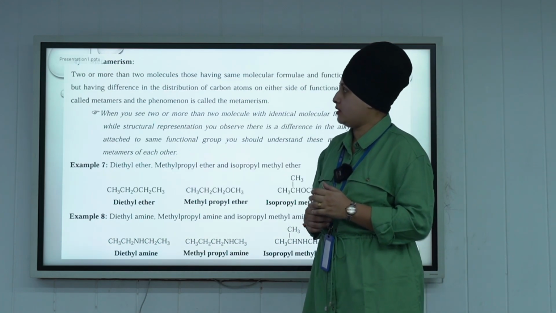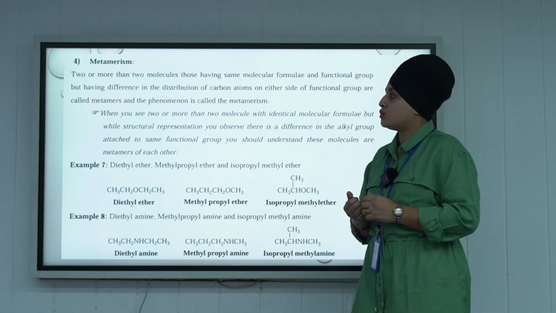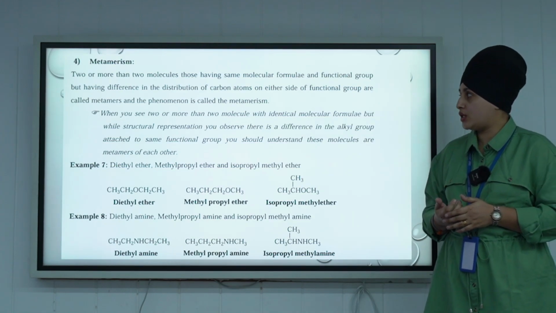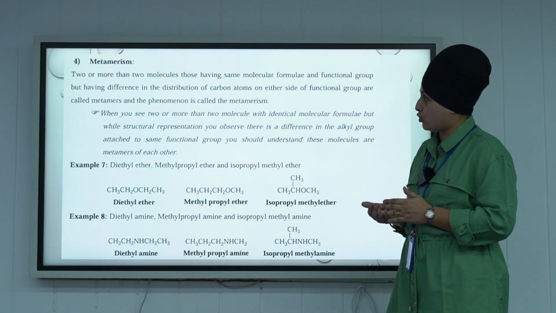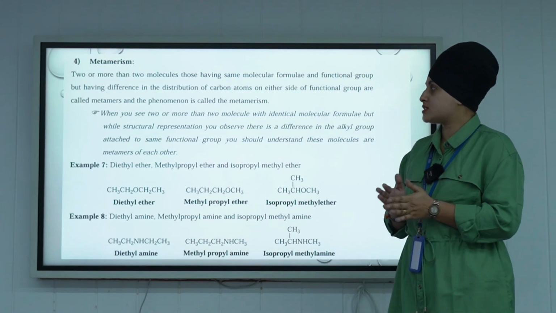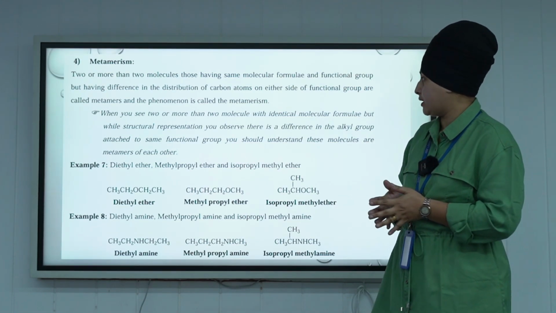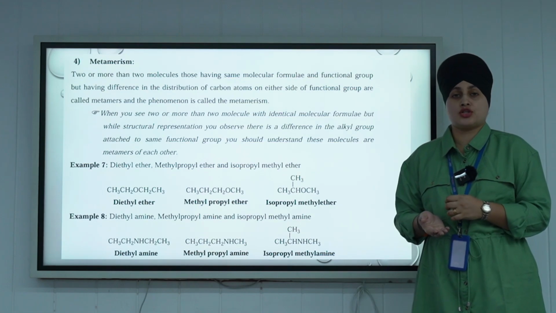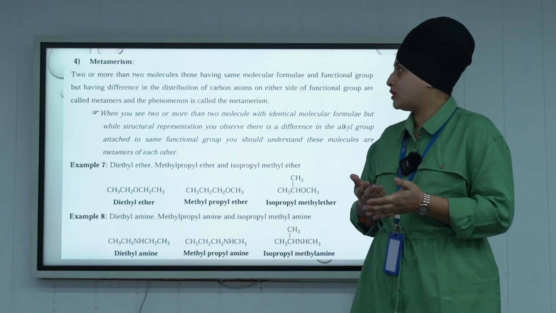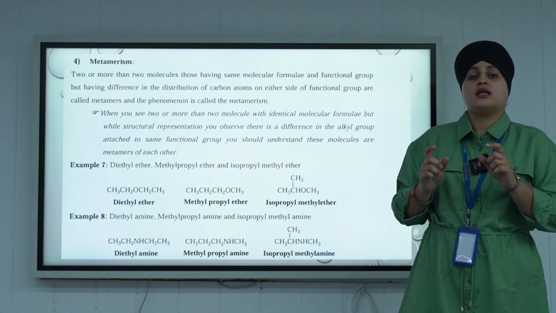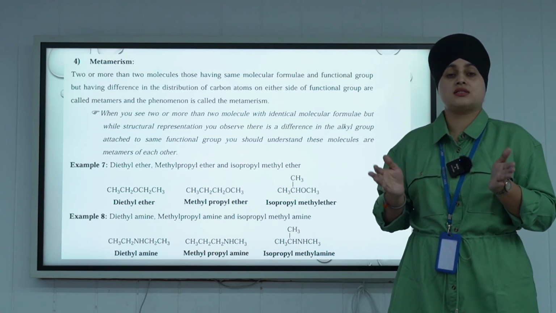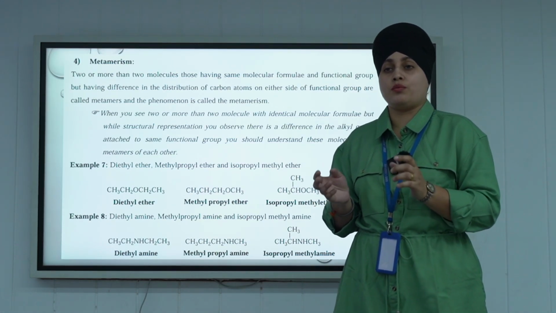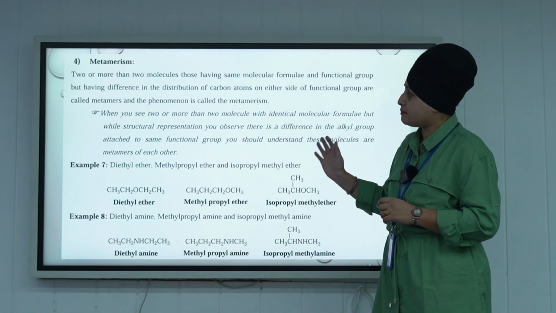Next is metamerism. Two or more molecules that have the same molecular formula and functional group, but a difference in the distribution of carbon atoms on either side of the functional group. Now we are discussing metamerism, that is, the key difference in the number of carbons on either side of the functional group. That is known as metamerism.